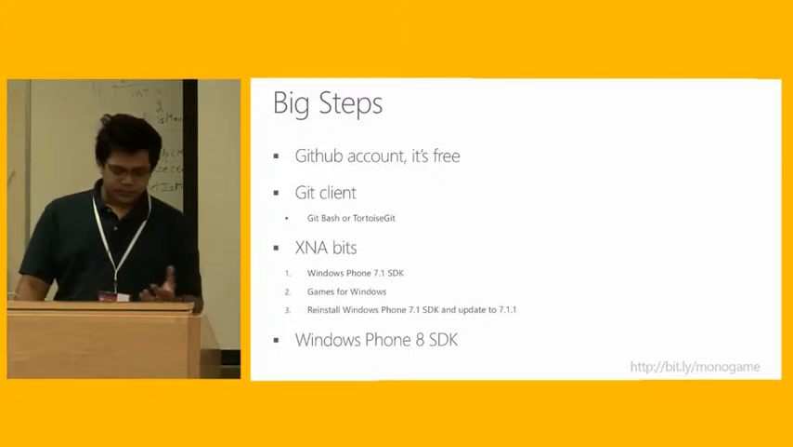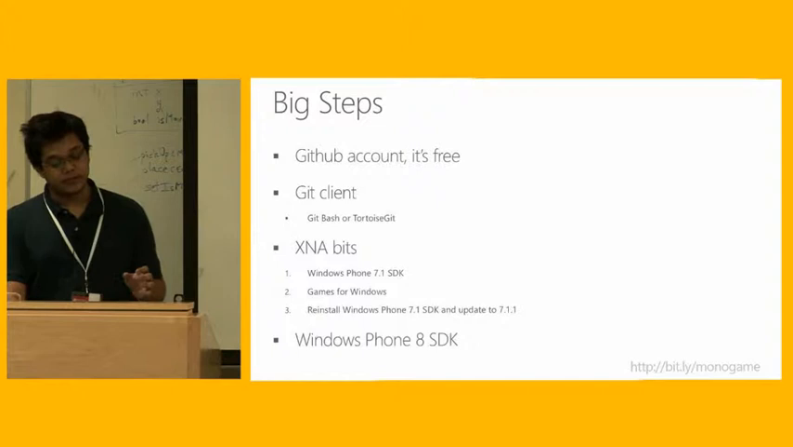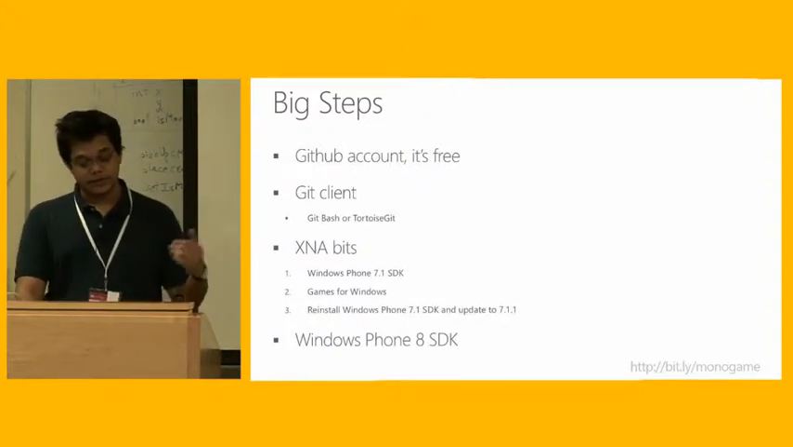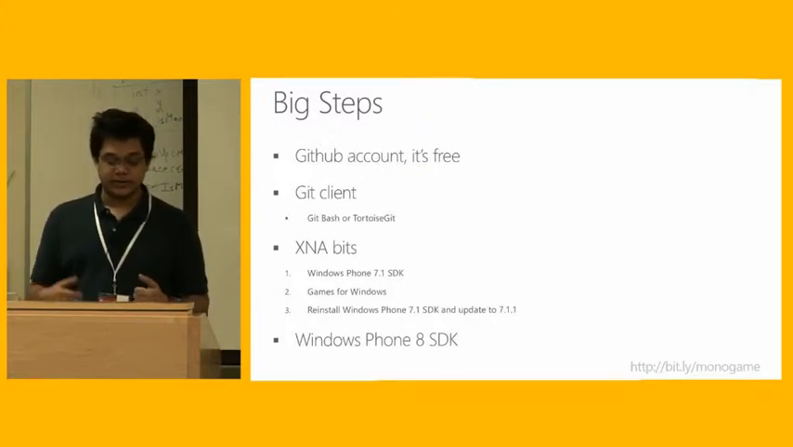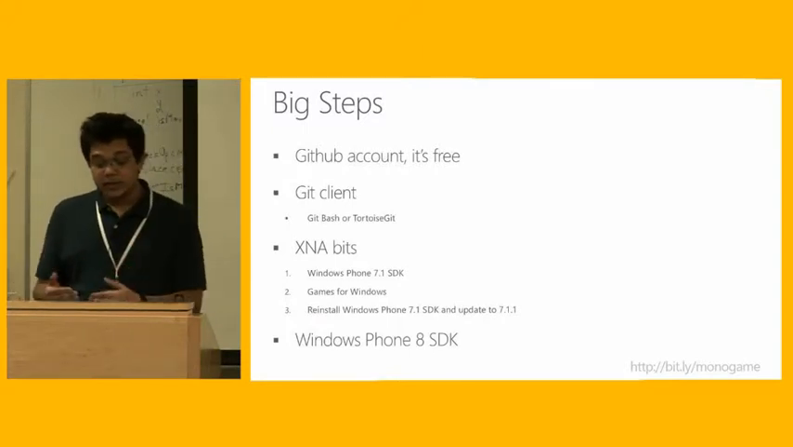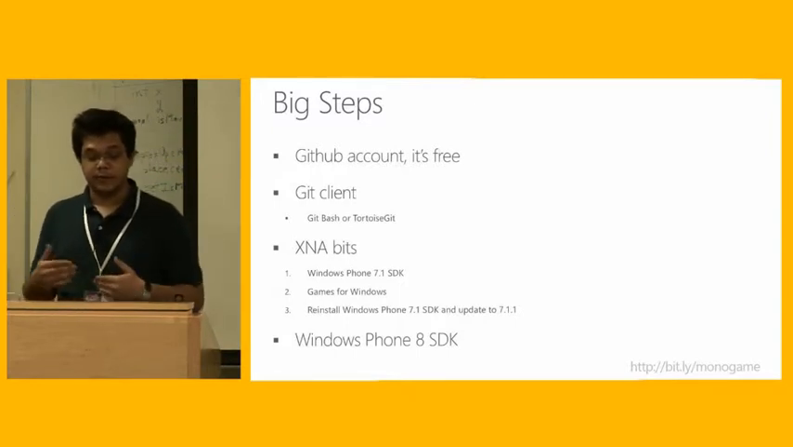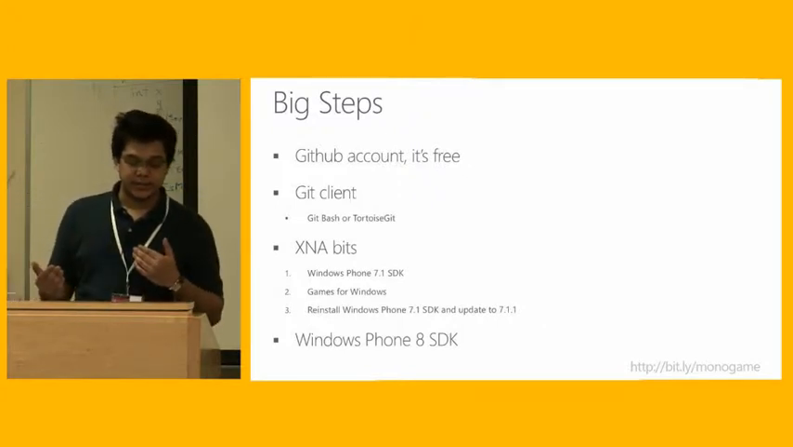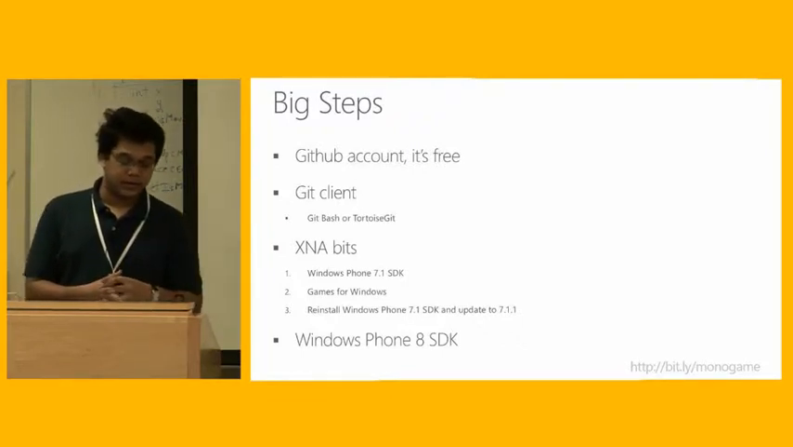So first thing you have to do to get the XNA bits is install the Windows Phone 7.1 SDK. That will fail for the first time. Then if you install Games for Windows and you reinstall the 7.1 SDK and update to 7.1.1, you will eventually have the XNA bits. It is a little bit of a hack, and the reason behind this is that MonoGame is still in development and it's not a full package download for you. But that's a little step really to have a massive effect in letting you build MonoGame games.